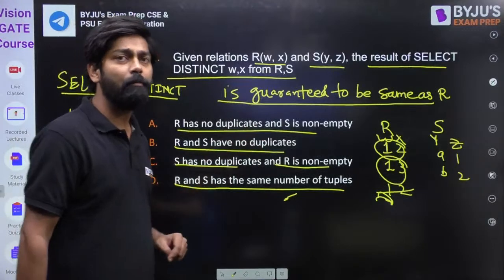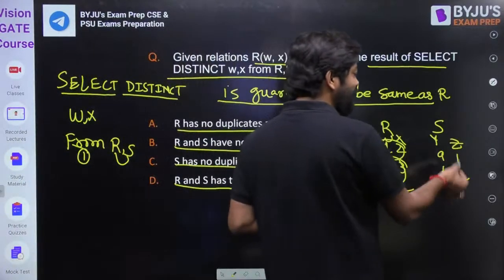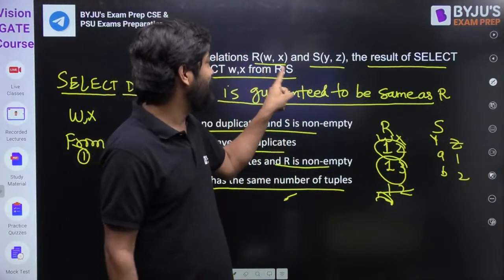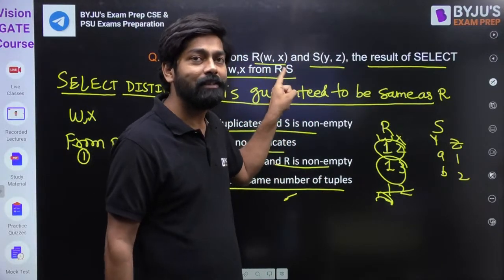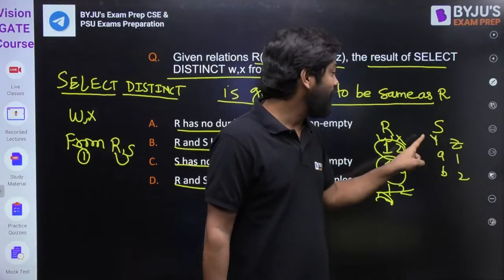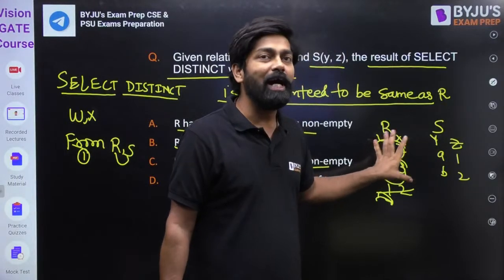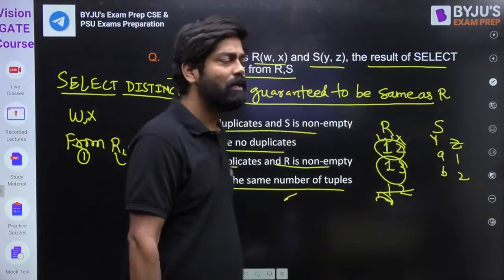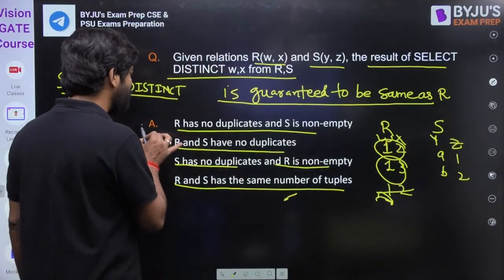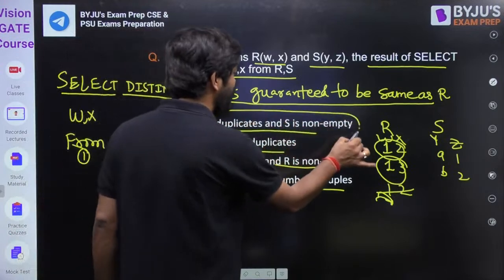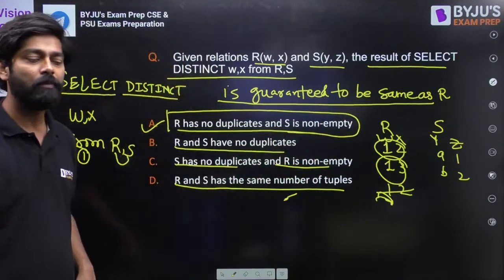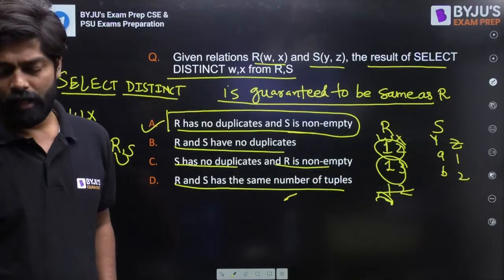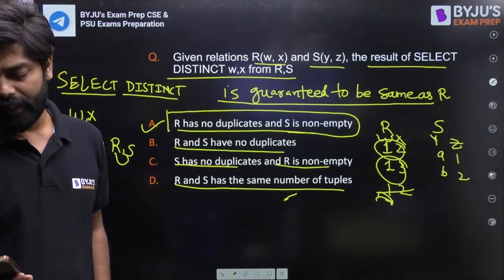And S should not be empty. See clearly, if S is empty, what will happen? R cross S will be empty. So S should be non-empty. That's why A is the right answer for this one. A for Ahmedabad is the correct option. Is that clear, everyone? Please reply. Is that correct?